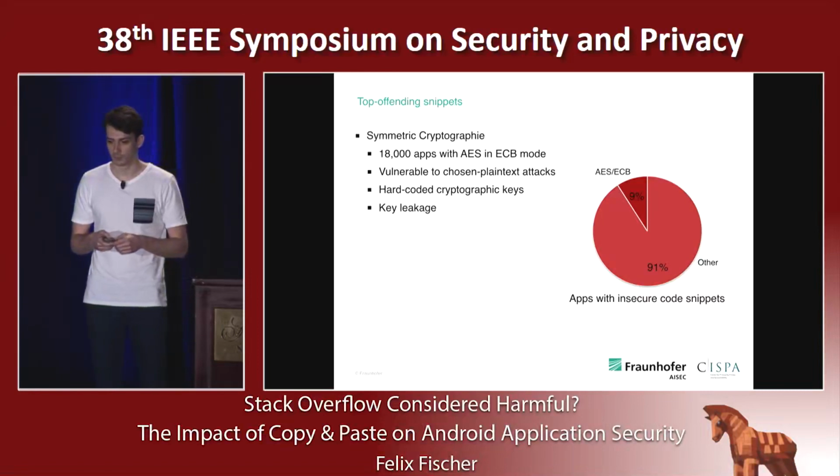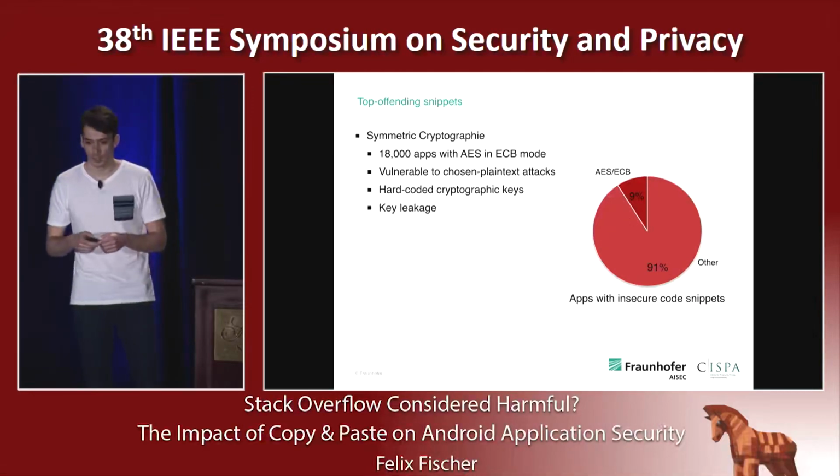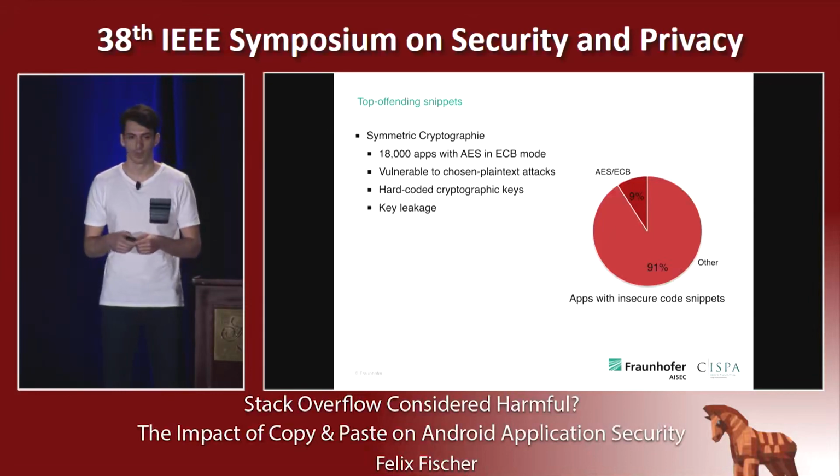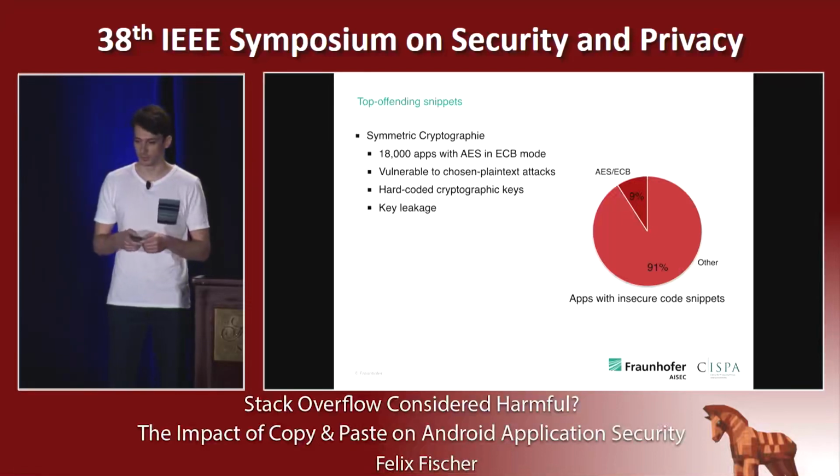The second most prevalent code snippet was an AES code snippet that we found in 18,000 apps, which makes use of ECB mode and is vulnerable to chosen plaintext attacks. And at that, we found a couple of apps that contained a code snippet with hard-coded cryptographic keys, which can lead to key leakage when reverse engineering apps.